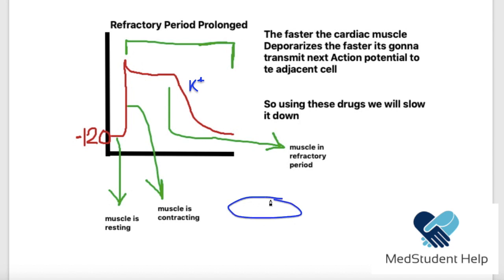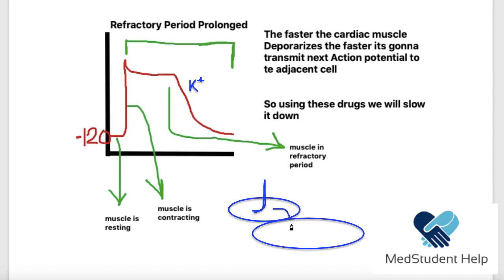So let's say that this was a cardiac muscle, and here is another cardiac muscle. Now when this muscle goes through this depolarization phase, it is contracting, and it is going to transmit the action potential to the adjacent cell, to the cell right next to it.